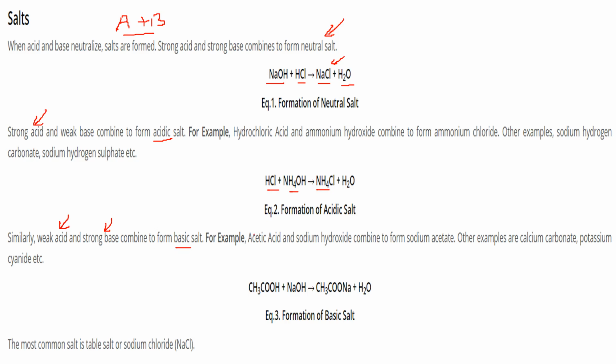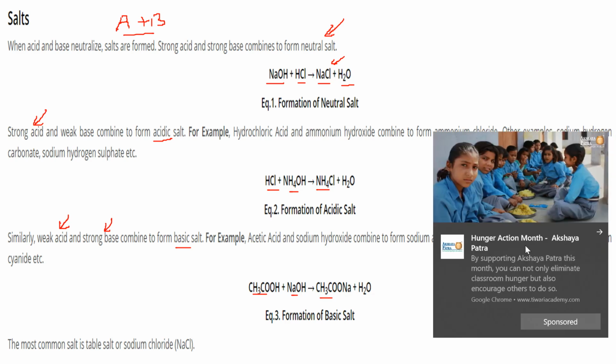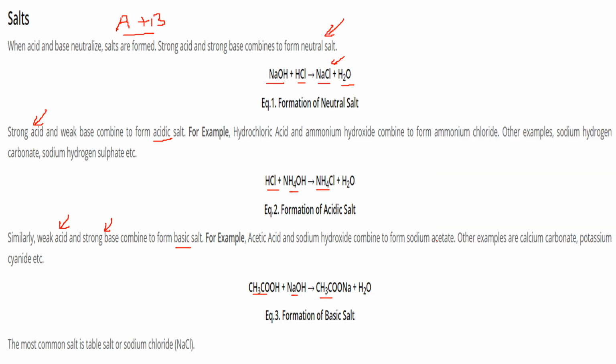In the second one, acetic acid combines with sodium hydroxide to form sodium acetate. There are other examples also, but we need to know that the most common salt, the basic ingredient of our food, is table salt, which is sodium chloride.